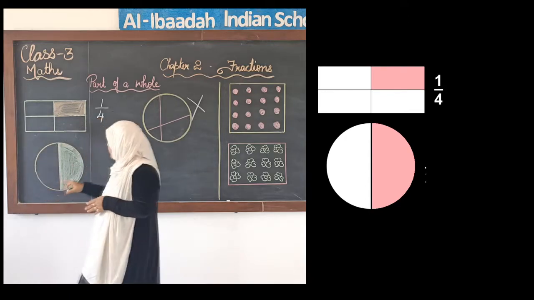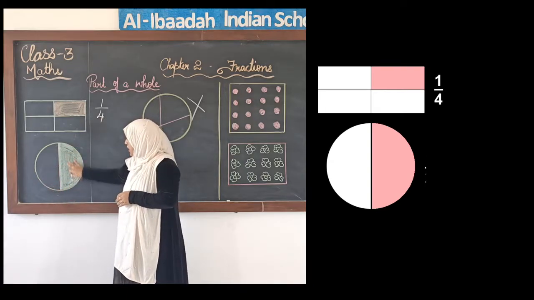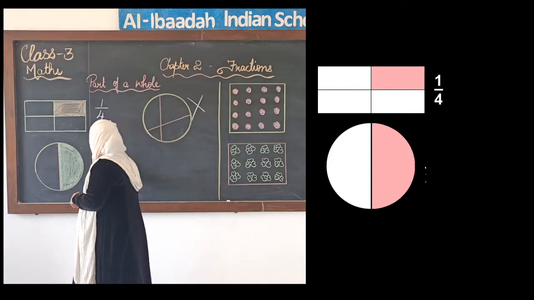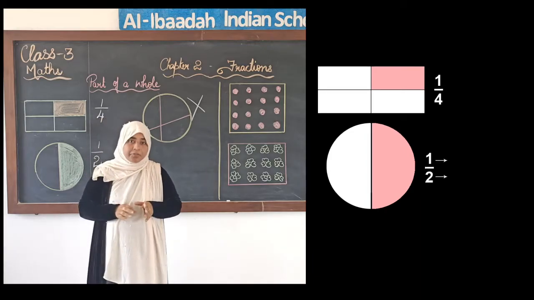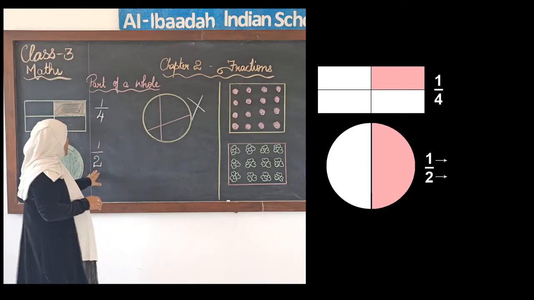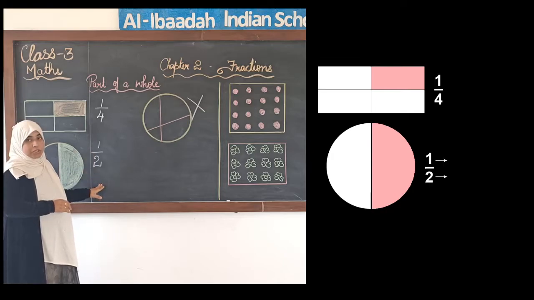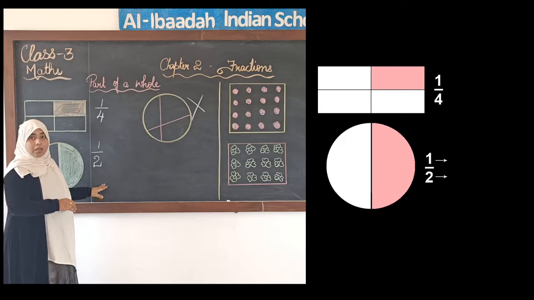Same way we will try to write the fraction for this figure. In this the shaded part is 1/2, right? We read it as one-half. Today we are going to look into these 2 fractions, quarter and half, 1/4 and 1/2.